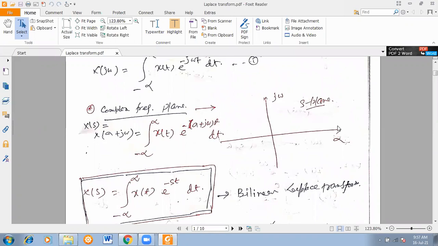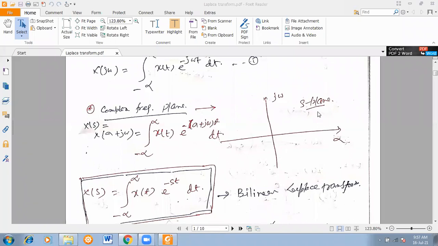So sigma, that is your real axis, in this direction, plus sigma. This is minus sigma, that is j omega. This is minus j omega. So sigma plus j omega, that is basically your S plane. This 2D structure is called the S plane.